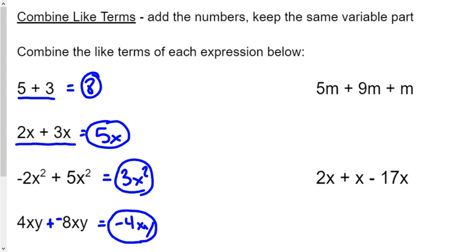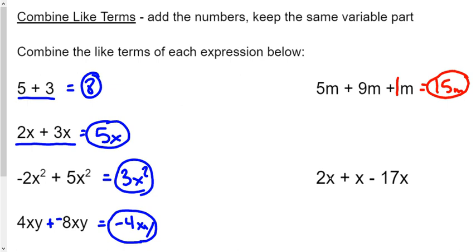Now over here, for this situation, the idea is that anytime that you see a letter here, a variable, without a number multiplying it, slide in a 1 and it'll make it so much easier so you don't make the mistake of just saying, hey, this is 14m. Well, no, it's 5m plus 9m plus 1m, which is 15m, okay? A lot of times what I'll see is that people don't put the 1 there, and then they just tell me that the answer would be 14m.